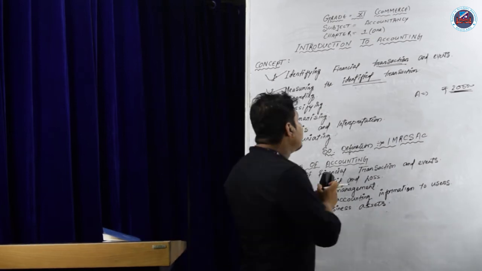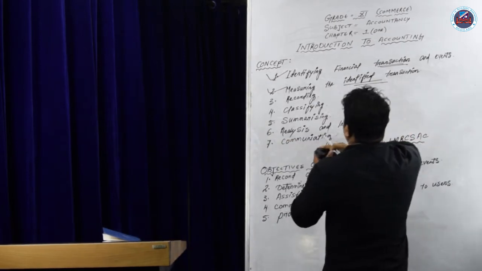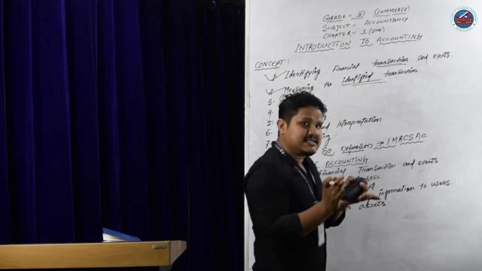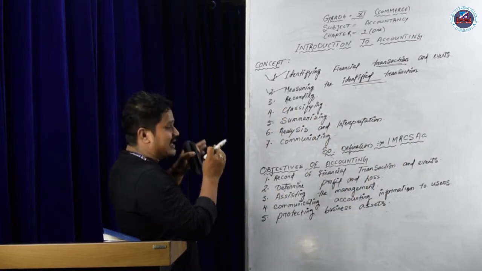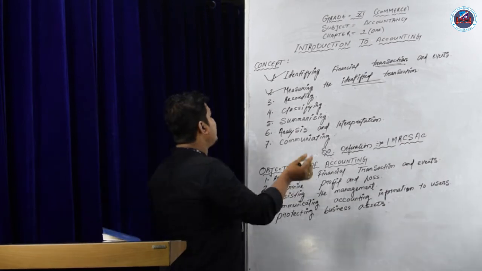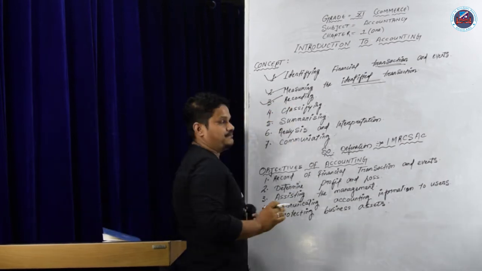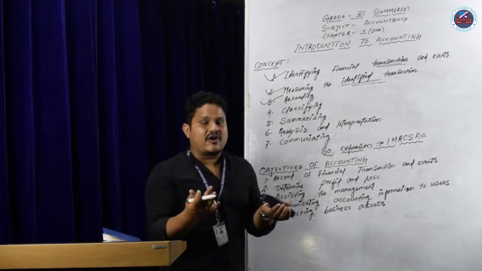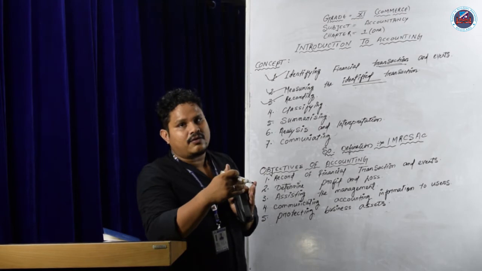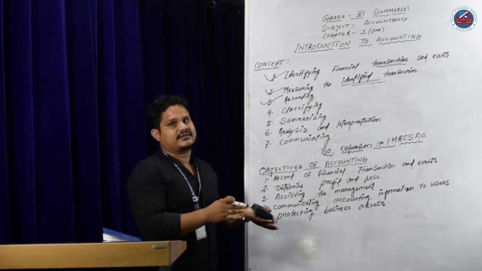After these two, after you identify the financial transaction and measure the transactions, the amount, you have to keep a record. You have to maintain books of accounts. Accounts means you must maintain a book, by you or by your accountant.